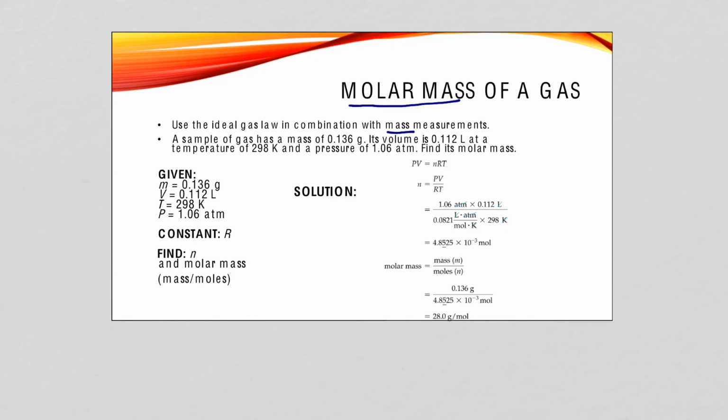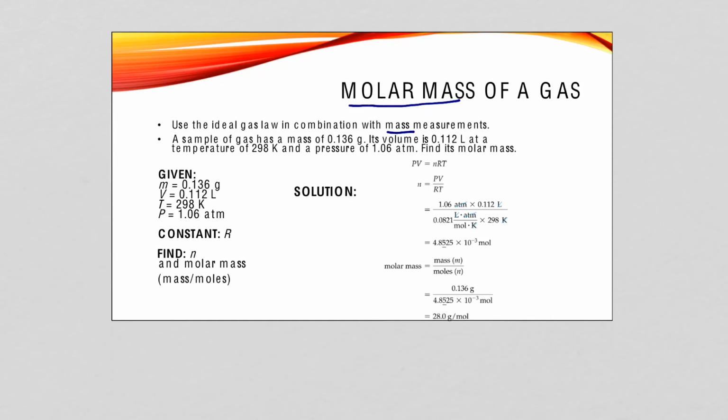So if we're in lab and we can measure, say, the pressure, the volume, the temperature, but we can also measure the mass of the gas, we can use this as a way to help us find the moles of gas and ultimately the molar mass of the gas.